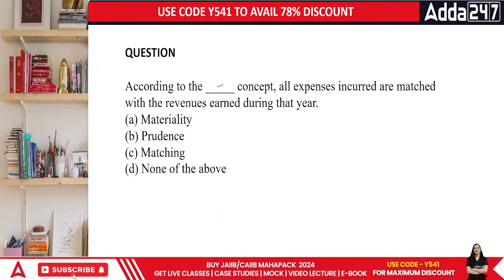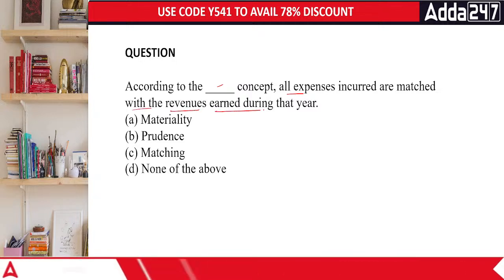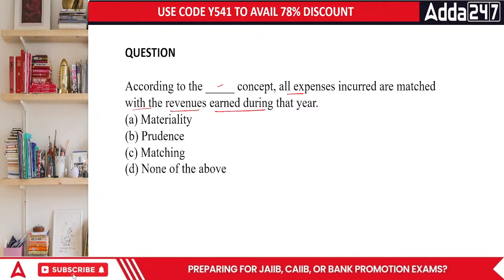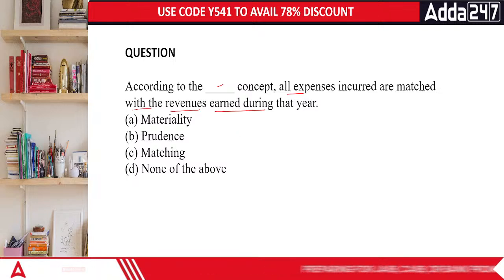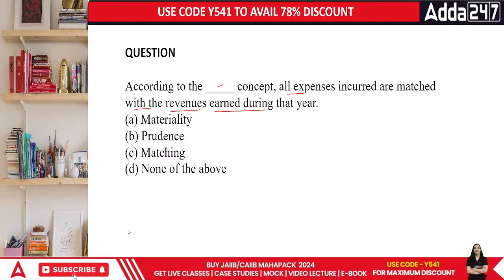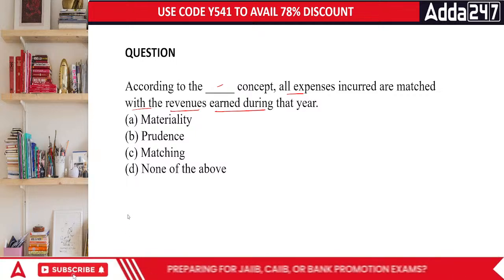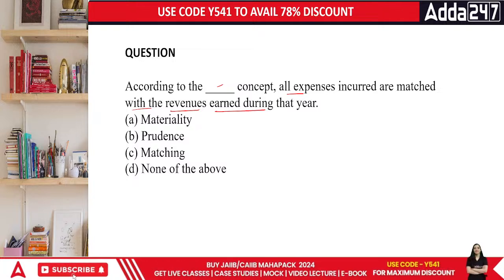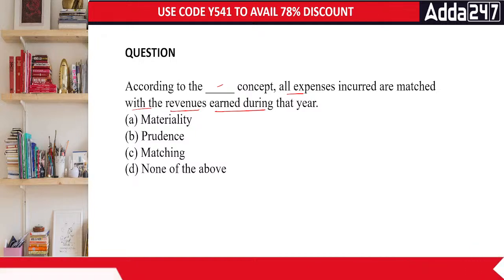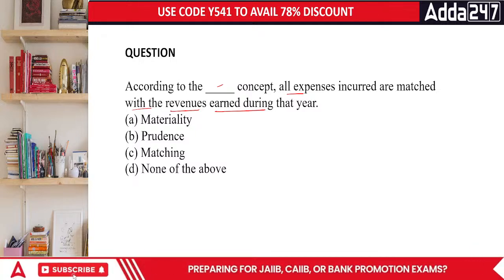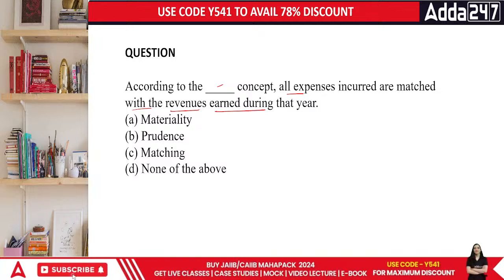According to dash concept, all expenses incurred are matched with the revenue earned during the year. Everyone, when do you match these things? How do you define that matching part? Matching means anything that belongs to this year is basically associated with something that is belonging to this year itself. Hai na? That is how we define it, na everyone?